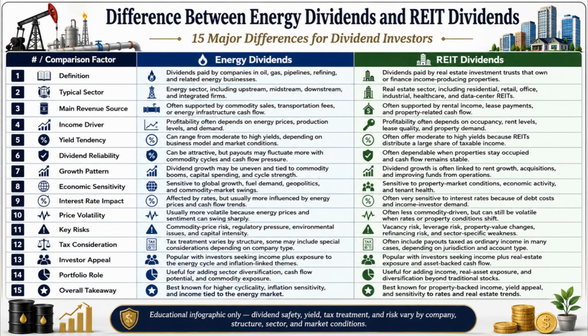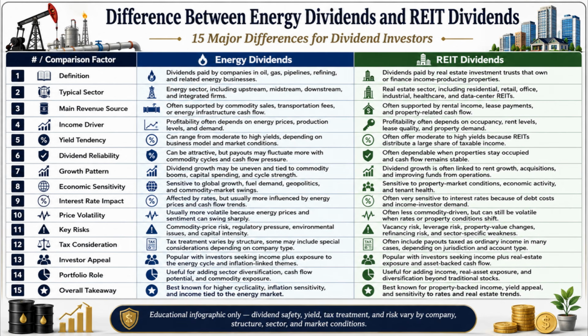Number 2. Energy dividends come from the energy sector, including upstream, midstream, downstream, and integrated firms, whereas REIT dividends come from the real estate sector, including residential, retail, office, industrial, healthcare, and data center REITs.